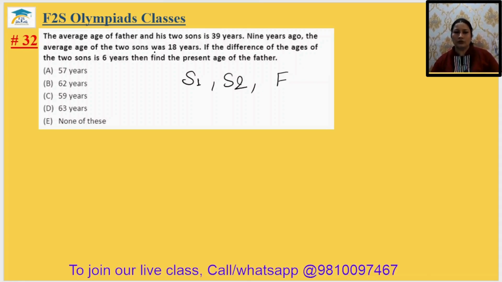So we can write (S1 plus S2 plus F) upon 3 should be equal to 39. So multiply this by 3, that is your 117. We found our equation 1.